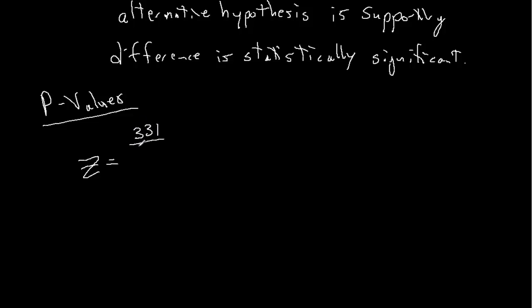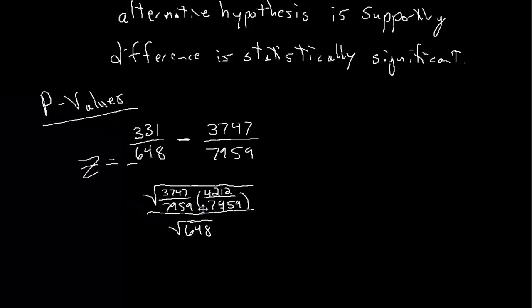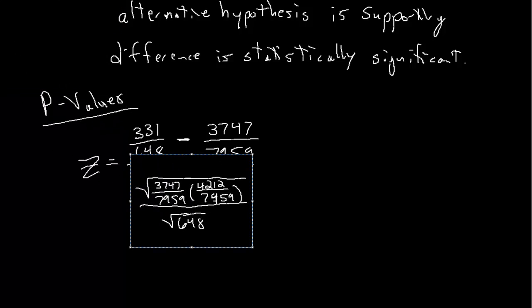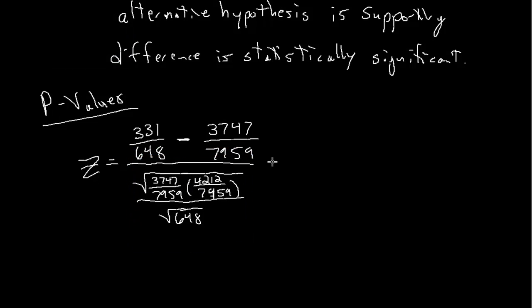And I have it written down on my desk here, so I'm not going to keep scrolling up. Our measured sample mean, our measured proportion, that's where it comes from, we're doing one proportion, is 331 over 648. And what we're comparing it to is 3747 over 7959. Okay, and then we divide by the standard deviation, which is this nasty thing. And actually I think I'm going to make that transparent.